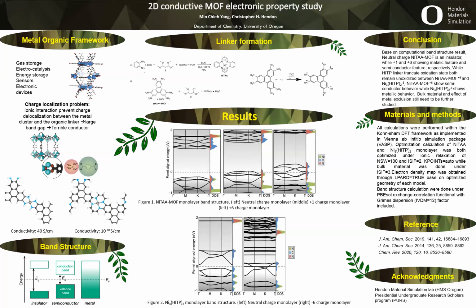In the future, bulk material electronic properties and the interaction between metal and linker would be my next step to explore, by simulating a bulk model and removing metal from the linker through computational methods.